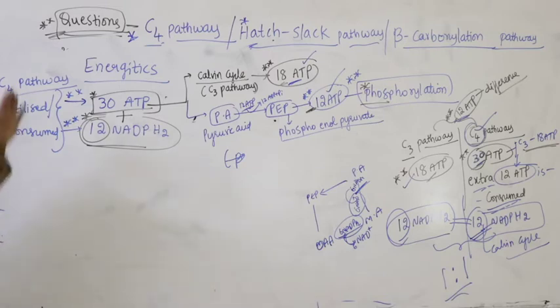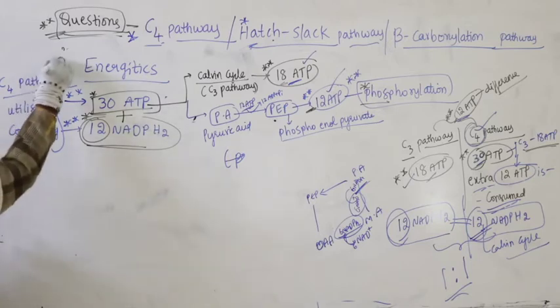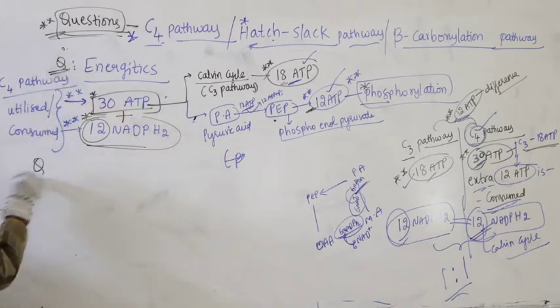Now, let us discuss some questions here. These are the possibilities. This is a very important question in terms of energetics. Let us discuss some more questions.